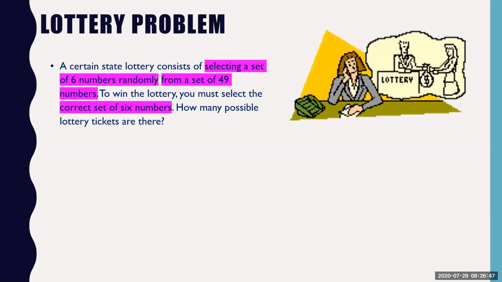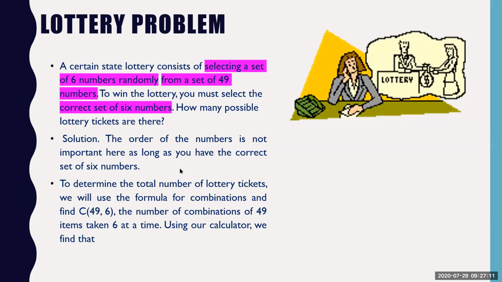First of all, you have to identify whether you are doing a combination or a permutation, because is the order important for you or not? Selecting a set of 6 numbers randomly. When you're selecting randomly, then definitely the order does not come into the picture.